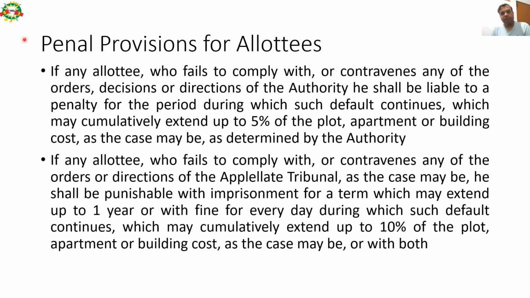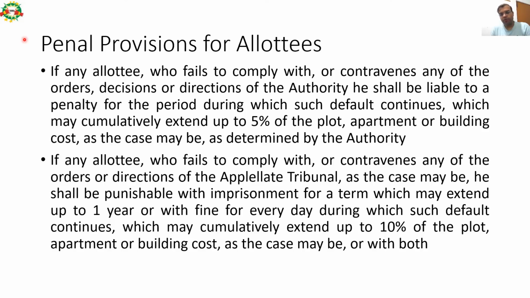Now these are the penal provisions for allottees also. If any allottee fails to comply with or contravenes any of the orders, decisions or directions of the authority, he shall be liable to penalty for the period during which such default continues, which may cumulatively extend up to 5% of the plot, apartment, building cost, as the case may be, as determined by the authority.